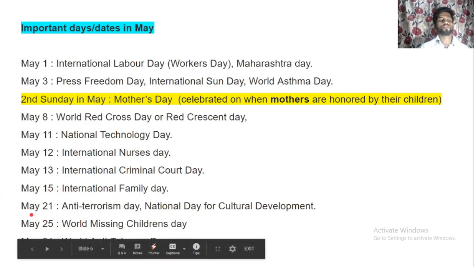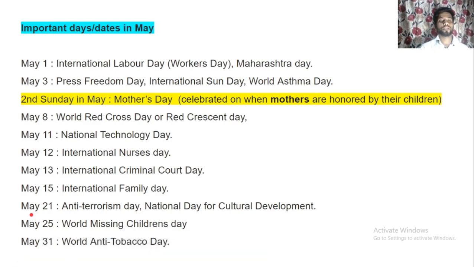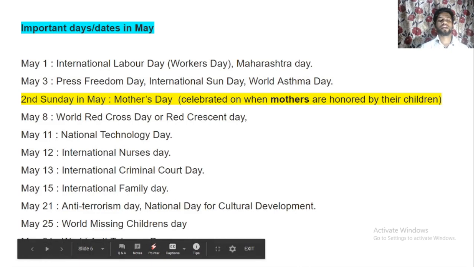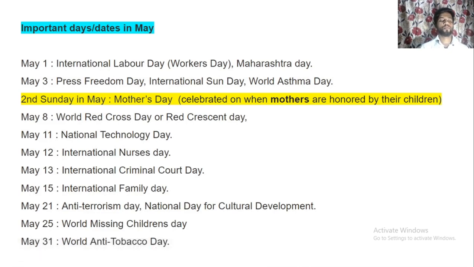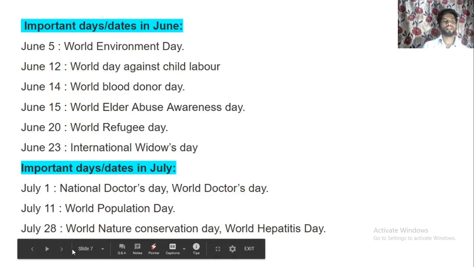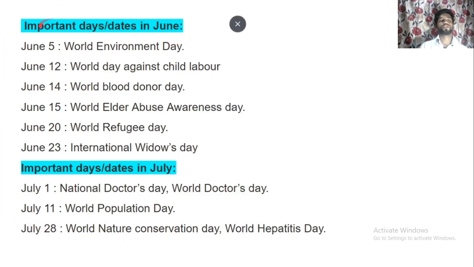21st May is known for Anti-Terrorism Day and National Day for Cultural Development. 25th May is known for World Missing Children Day, and 31st May is known for World Anti-Tobacco Day. Now, important dates and days in the month of June. There is World Environment Day on 5th June.